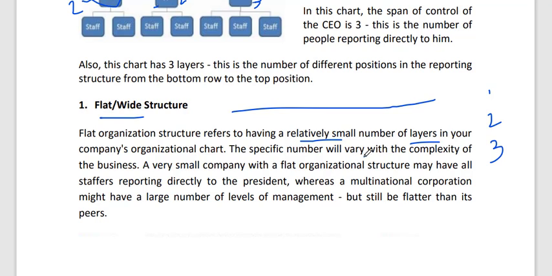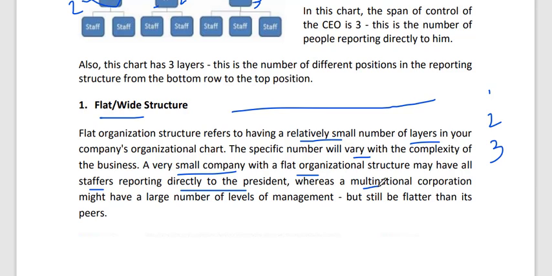The specific number will vary with the complexity of the business. A very small company with a flat organizational structure may have all the staffers reporting directly to the president. If I have started a company or a new venture, I will be the CEO, and let's assume there are 10 or 15 or 20 people working in my company at the start. So it is a small company, and all the 10 or 15 employees directly answer to the president, or me, the owner.